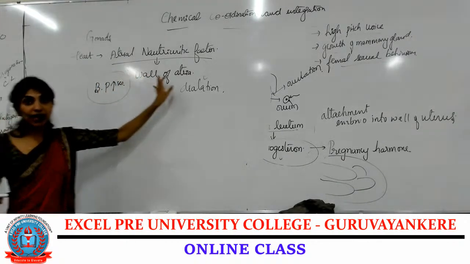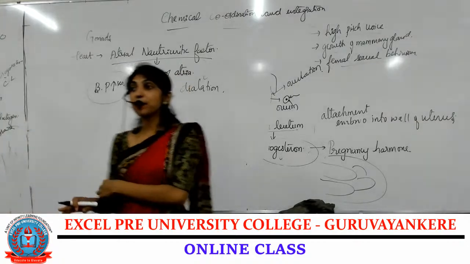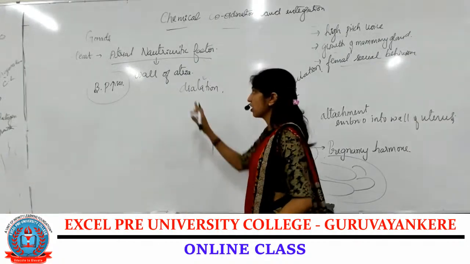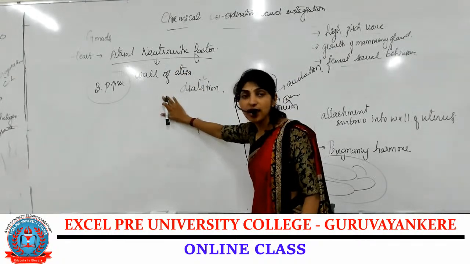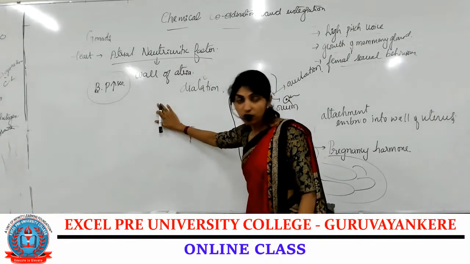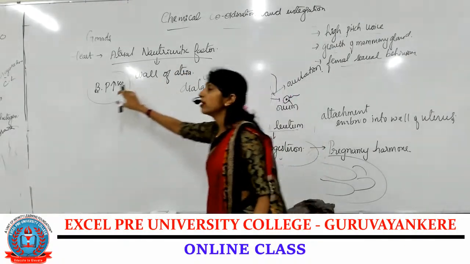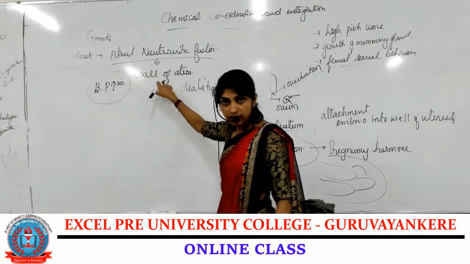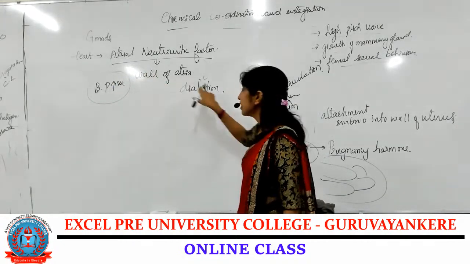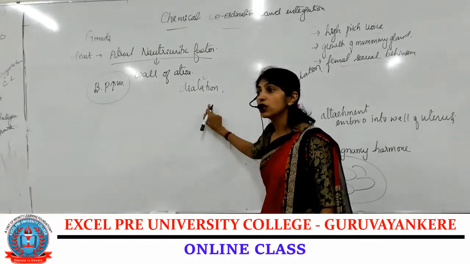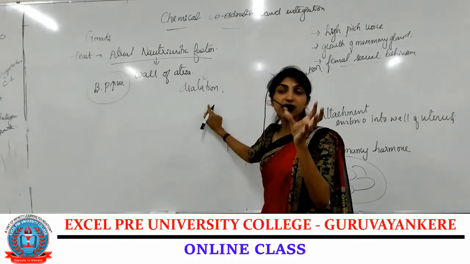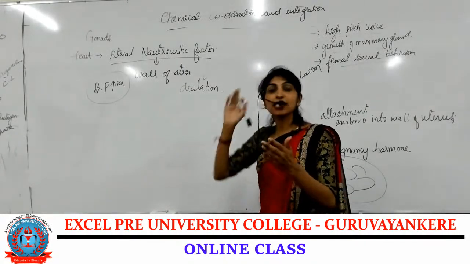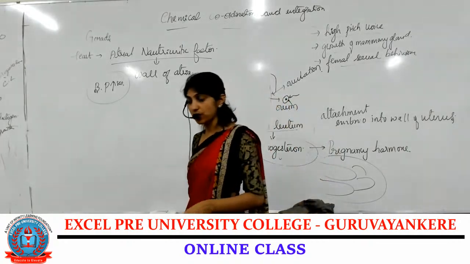It can be represented as ANF. Which releases it? The wall of the atria of the heart. When the blood pressure increases, the ANF will be released. What does it do? Vasodilation, increase in the diameter of blood vessels, which reduces the blood pressure.